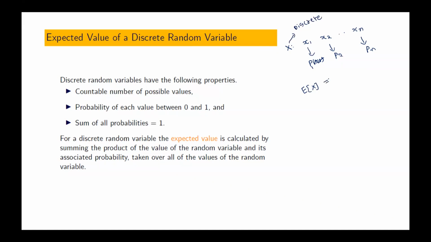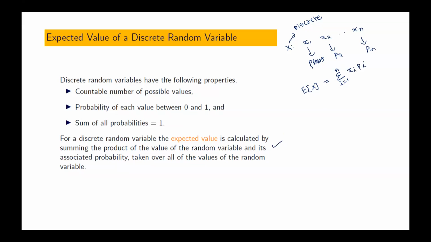Then what is expectation of x? If x is a discrete random variable with values x1, x2, xn and associated probabilities p1, p2, pn, what is expectation of x? Sigma xi into pi, that is x1 into p1 plus x2 into p2 plus xn into pn. That's what it says.